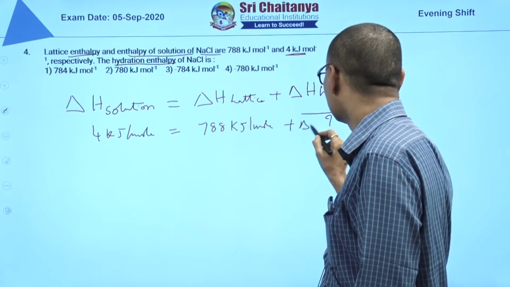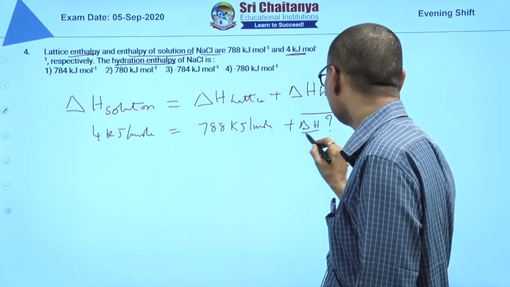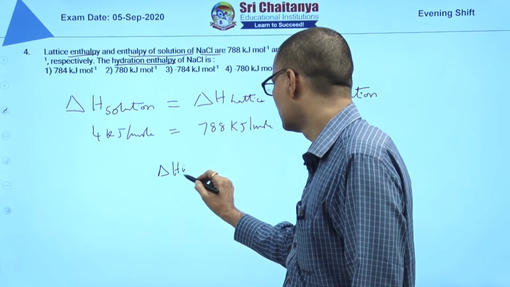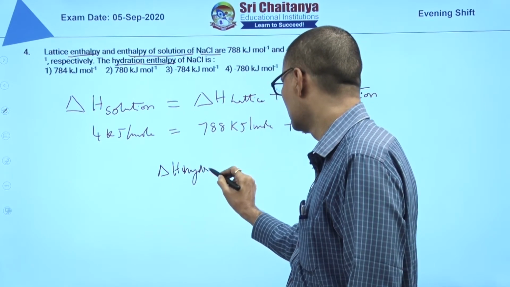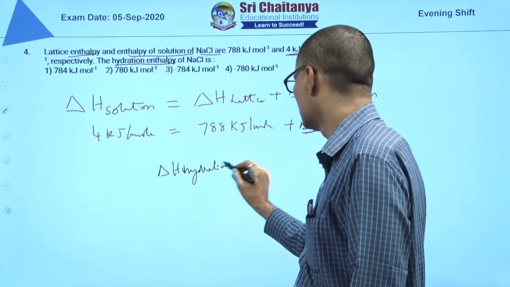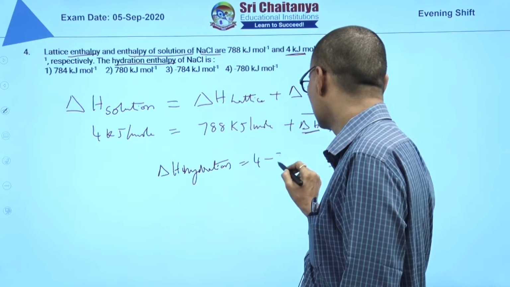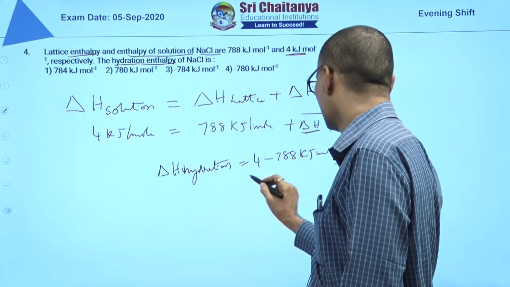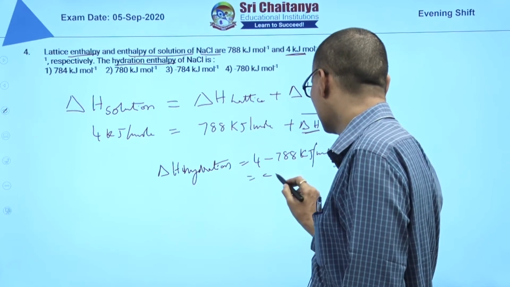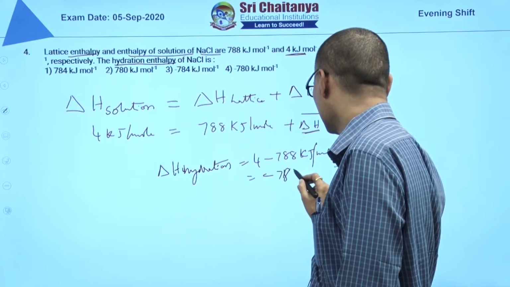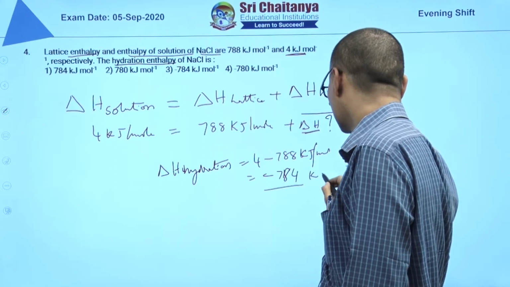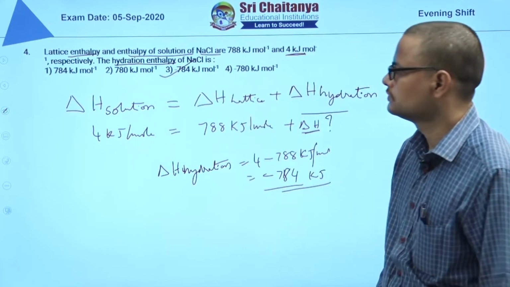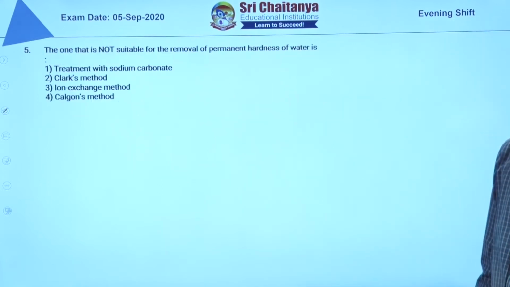plus delta H hydration. So delta H hydration is equal to 4 minus 788 kilojoules per mole. 4 minus 788 means minus 784 kilojoules. Minus 784 kilojoules, answer is 3. And next, fifth question.